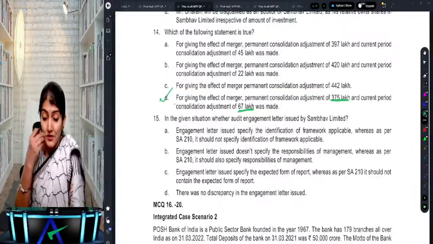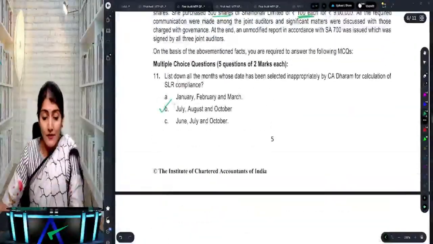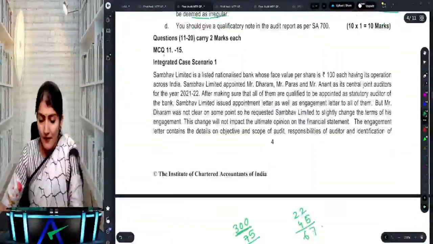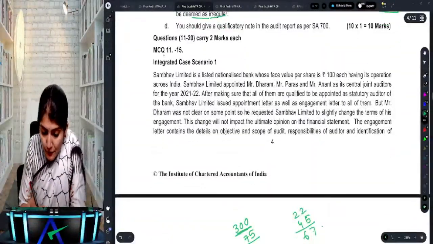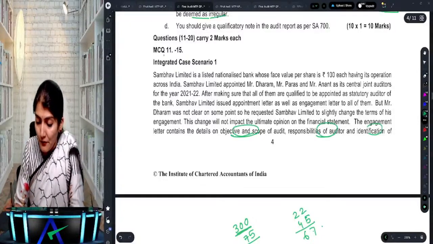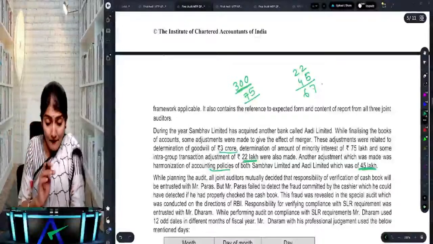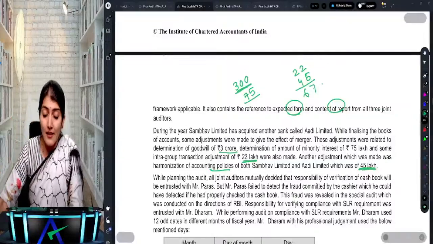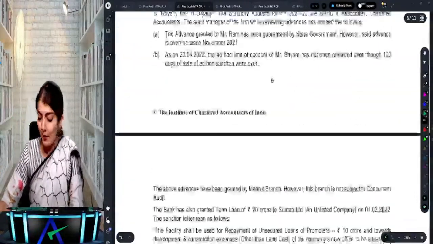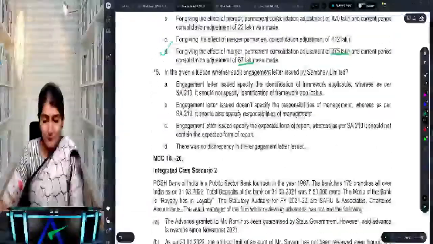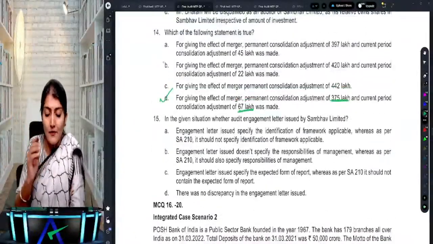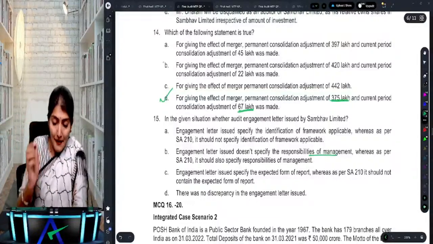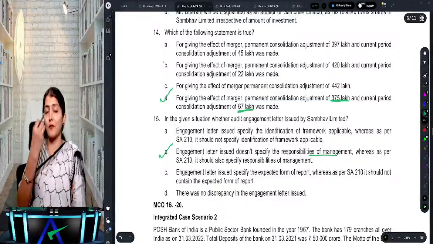And in the given situation, whether the engagement letter issued is proper: what is the issue with the engagement letter issued over there? It mentions the objective and scope of the audit, the responsibilities of the auditor, the identification of the AFRF, and also the expected form and content of the report. But what is not there in the engagement letter is the responsibilities of the management. So the engagement letter does not specify the responsibilities of the management. It should also specify the responsibilities of the management.